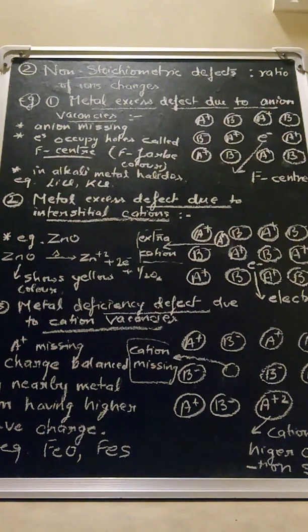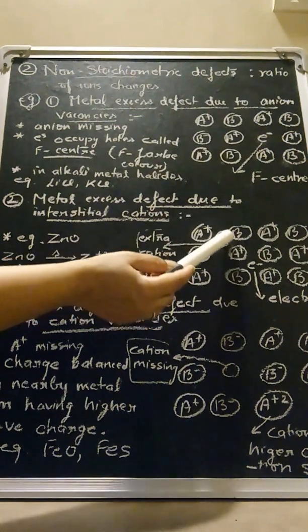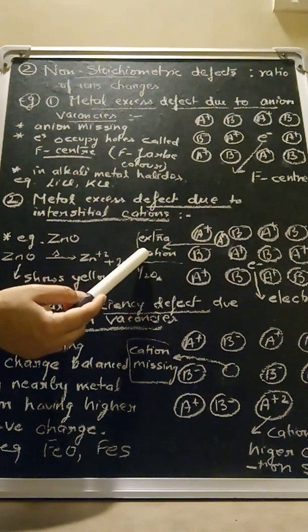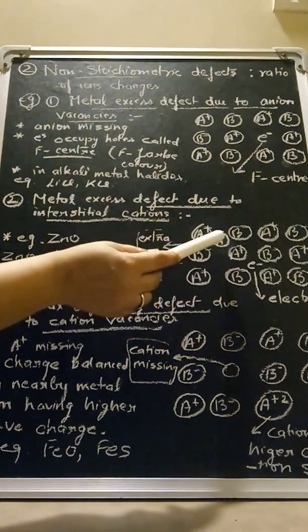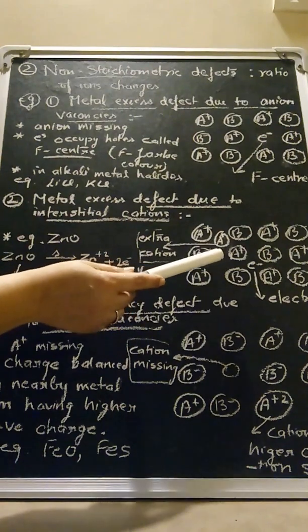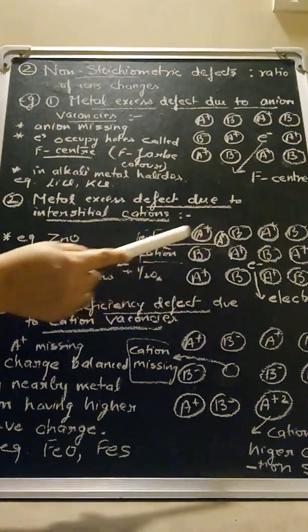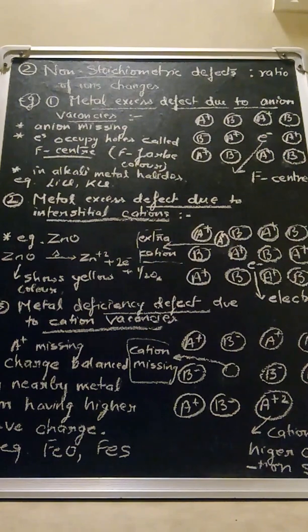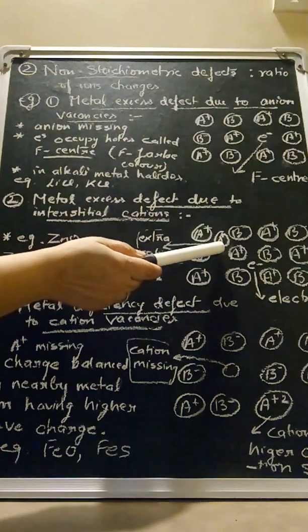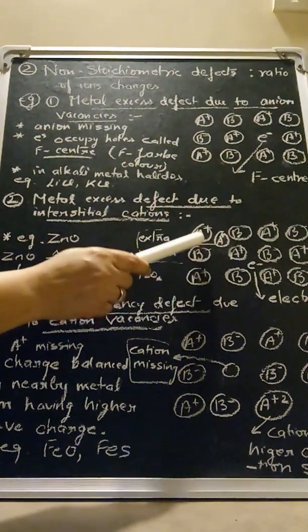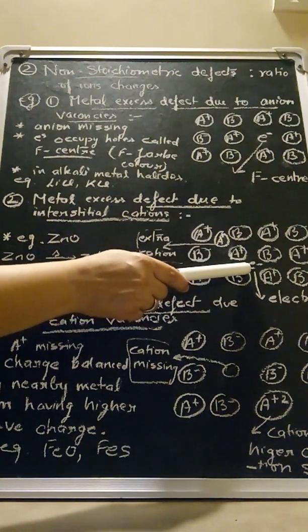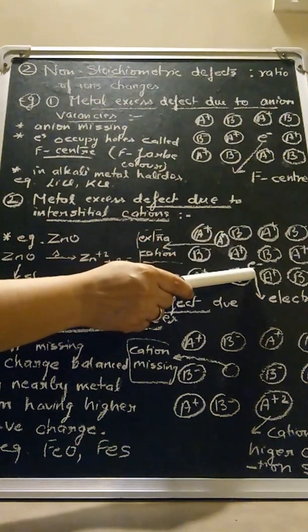So some extra cation is present in some interstitial site. That is, in between these cations and anions already present in the crystal, some extra cation is present, and to maintain electrical neutrality of the crystal, since one extra positive charge has increased in the crystal, some free electron also occupies the nearby interstitial site.